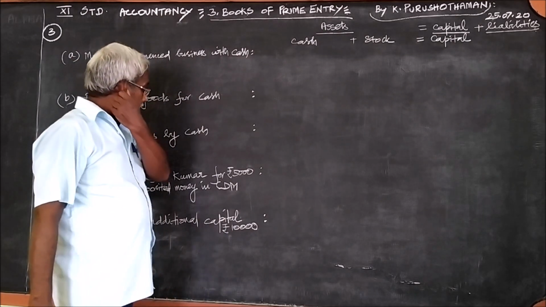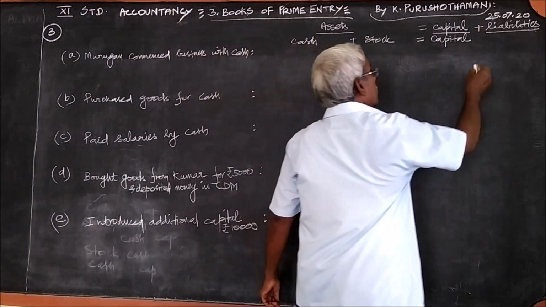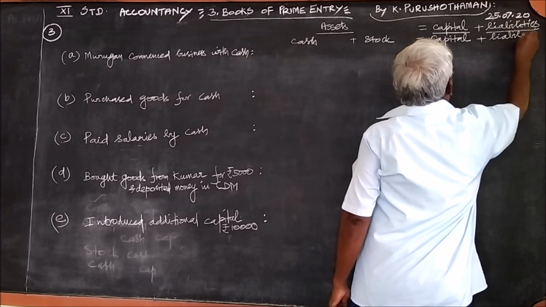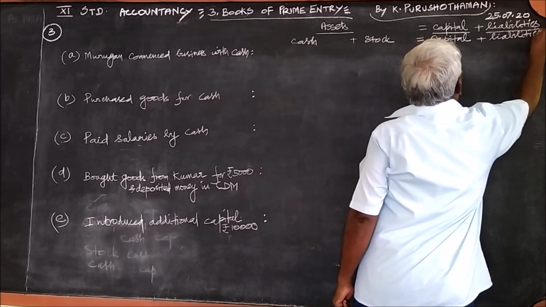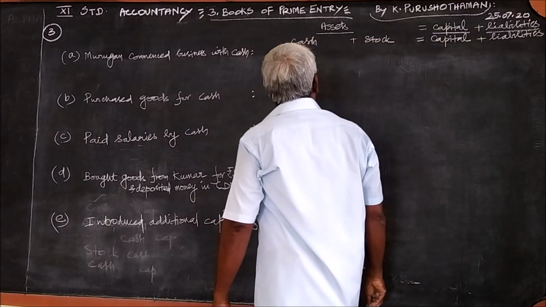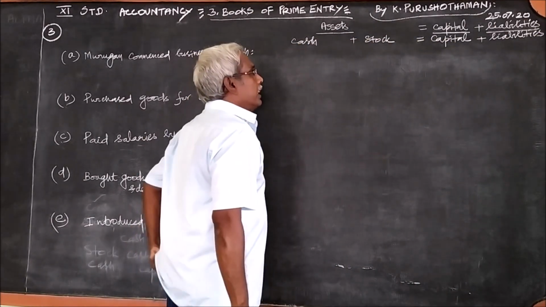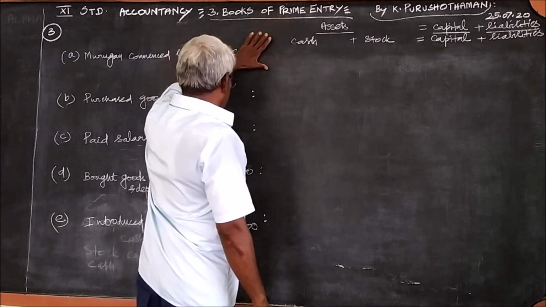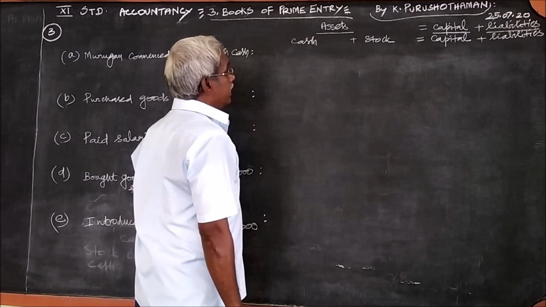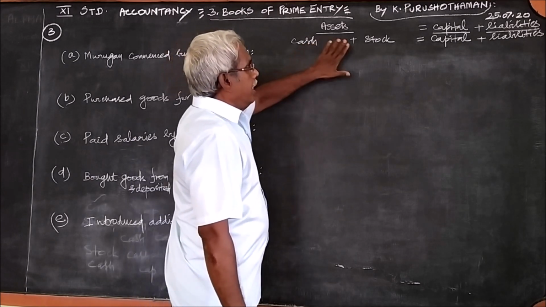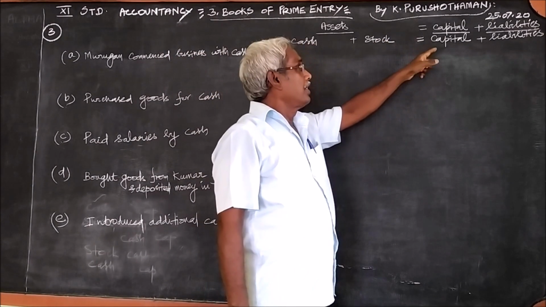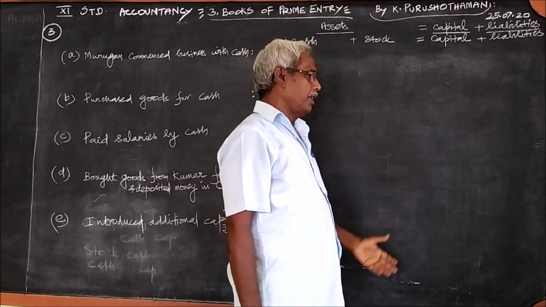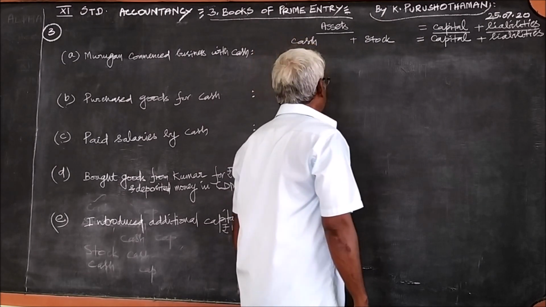Yes, we can write and keep calculation. Cash, stock, capital plus liabilities. The assets in these 5 transactions are cash and stock. The next item is capital. Here, luckily in this problem, there is no such liability.